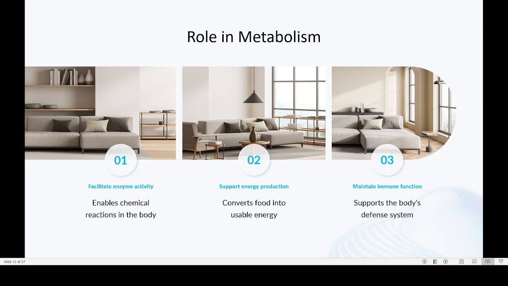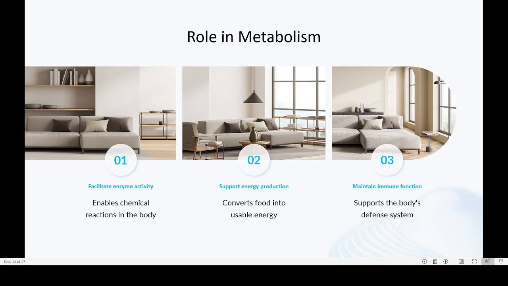So they have a role in metabolism. They are facilitating enzyme activity. That is, the chemical reactions of the body may not be working properly without the help of these micronutrients. So they are needed for the proper functioning of that. Then they convert food into usable energy. They support energy production, etc. So that is also another function.